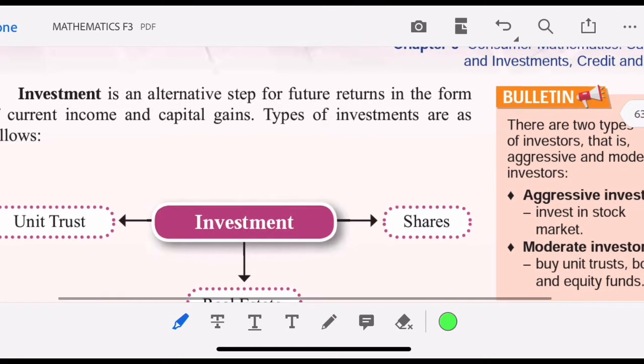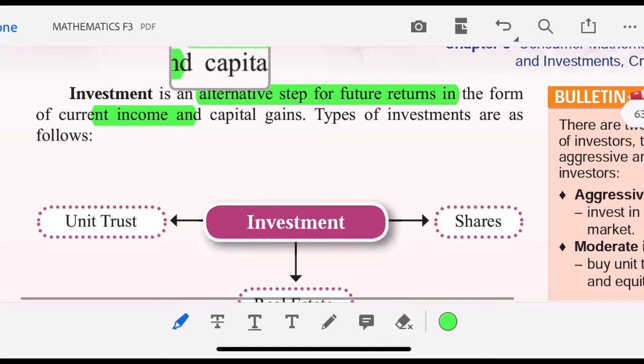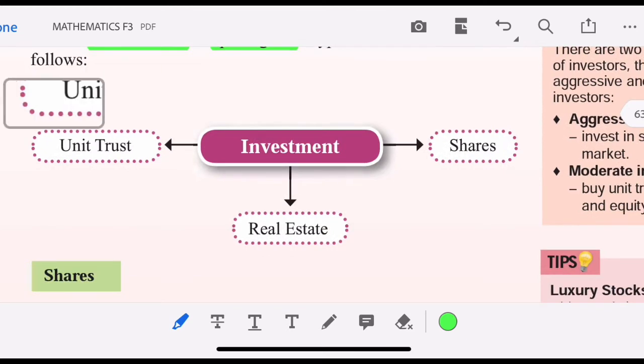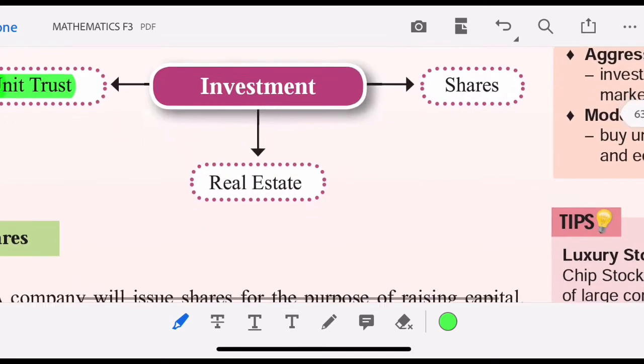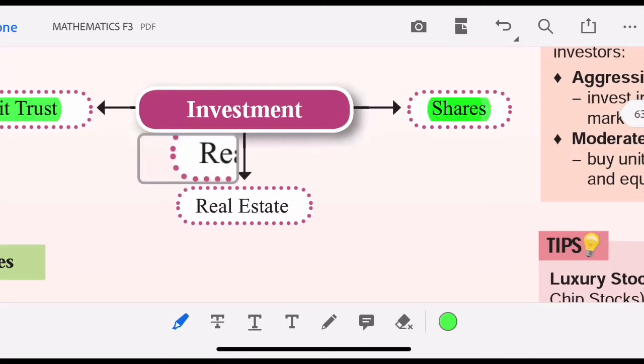Okay, let's go for investment. It's an alternative step for future returns in the form of current income and capital gains. Types of investment are as follows: unit trust, shares, and also real estate. So we have 3 types of investment.